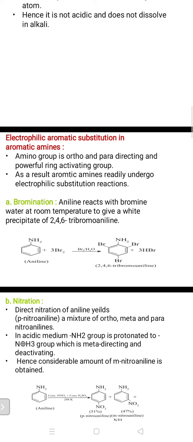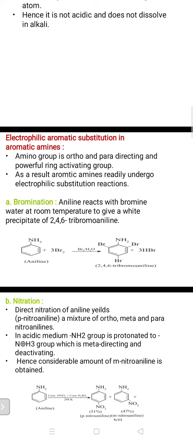In aromatic compounds, many activating groups are there. In that, powerful ring activating groups are required for such types of reactions. As a result, aromatic amines readily undergo electrophilic substitution reactions. Initially, we learned nucleophilic substitution, which is regarding the nucleophile. Now electrophilic substitution is regarding the electrophiles. Remember the nature of these two different reagents: nucleophiles are electron rich, electrophiles are electron deficient. As per that, we'll perform the reaction.